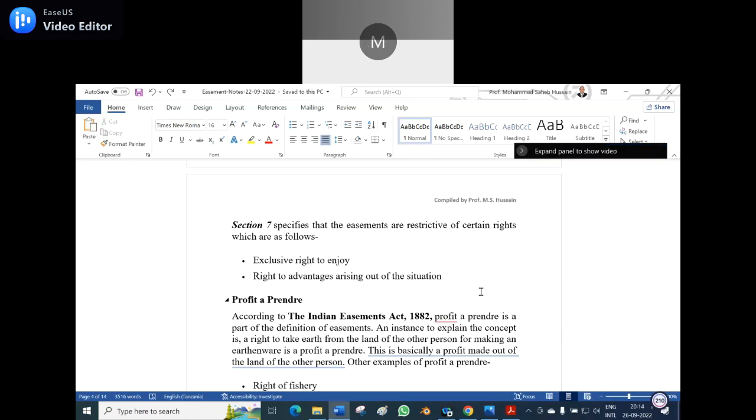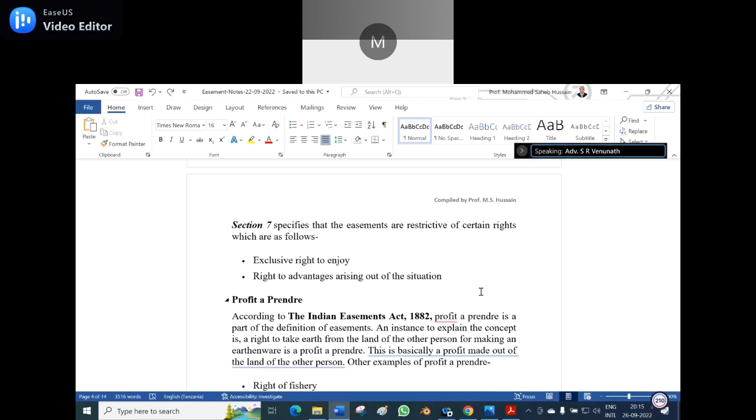So, right to advantage arising out of the situation. If the situation arises over there, then they can allow it; if the situation is not good, they don't allow it. For example, when there are floods in another part of the adjacent lands and water is blocking, then it's an advantage to go from the other part of the road. That is arising out of the situation, because the normal road is flooded with water, but the adjacent land is dry, so they can pass that way. That is the right to advantage arising out of the situation.